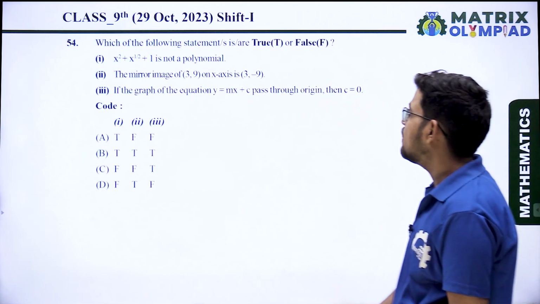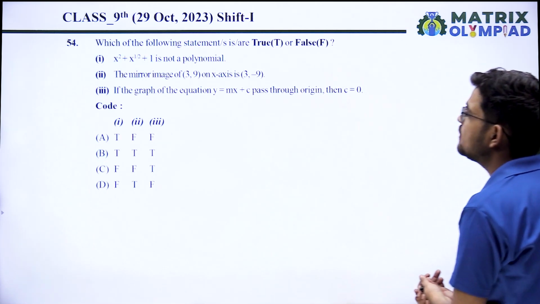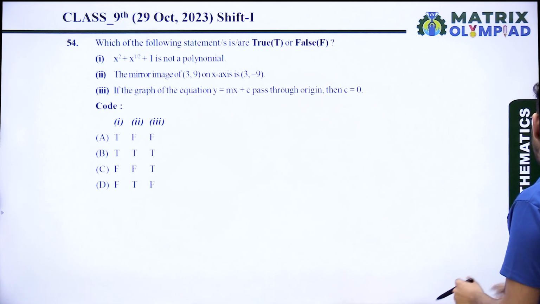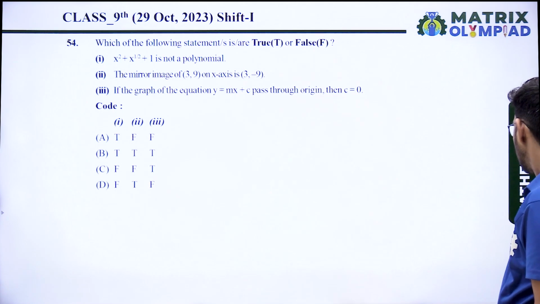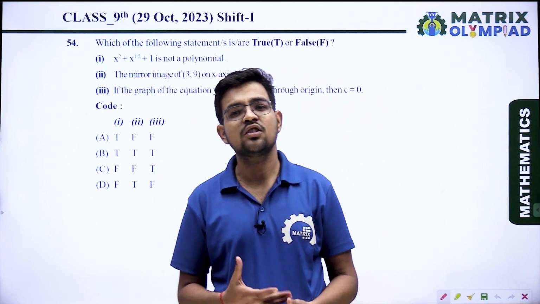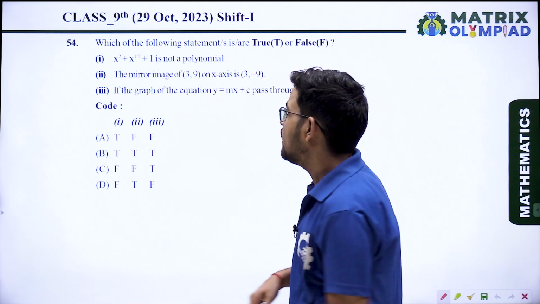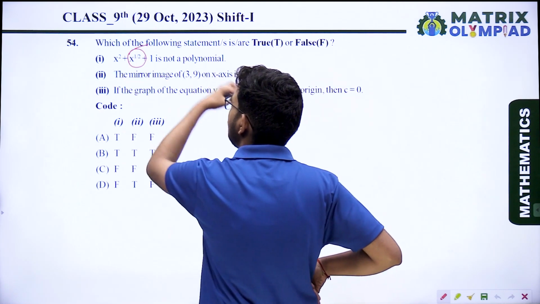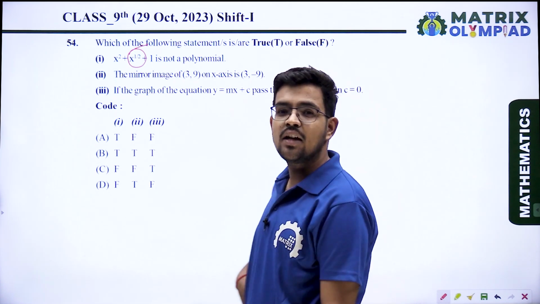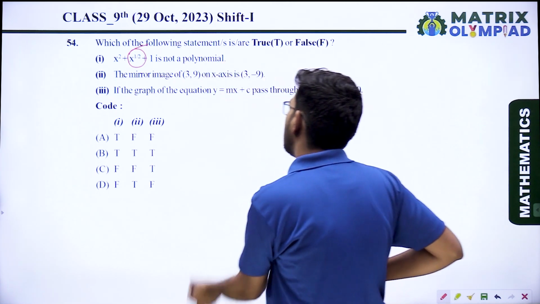Next question, which of the following statements are true or false? X square plus x raised to the power 1 by 2 plus 1 is not a polynomial. You know very well, in a polynomial the power of the variable is always a whole number. When you notice here, the power of x is 1 upon 2. So it is not a whole number, so it is not a polynomial.